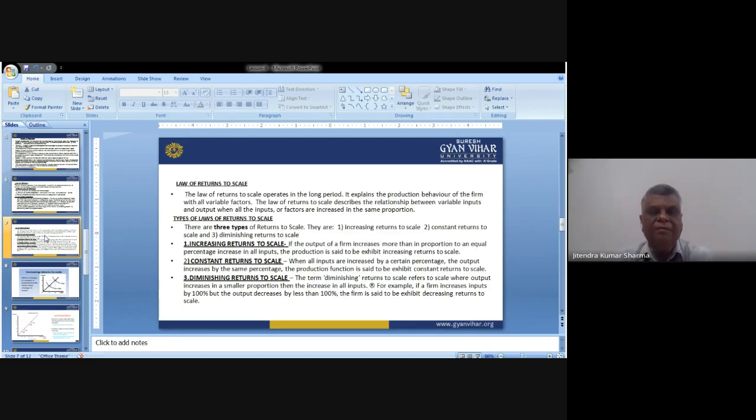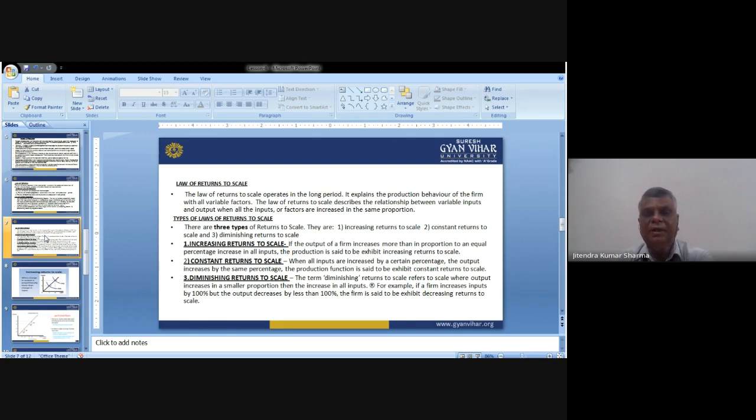So now the law of returns to scale. First we have discussed the proportions-based law, then the law of returns to scale. When we express whatever input we use and its impact on the output on a scale, then we call it the law of returns to scale. The law of returns to scale operates in the long period, as we have already told you. It explains the production behavior of the firm with all variable factors. The law of returns to scale describes the relationship between variable input and output when all inputs or factors are increased in the same proportion.